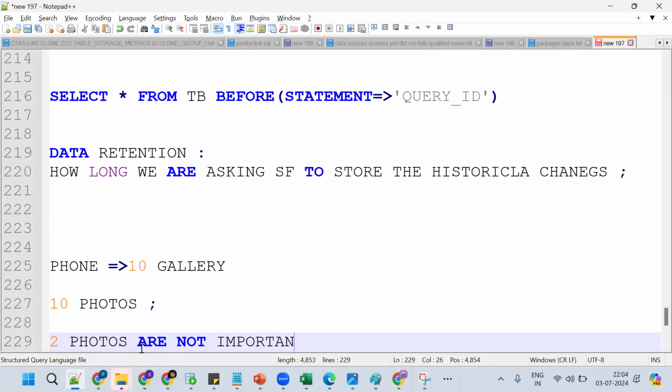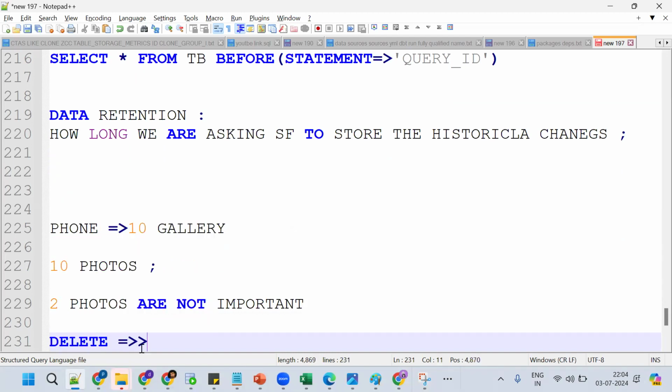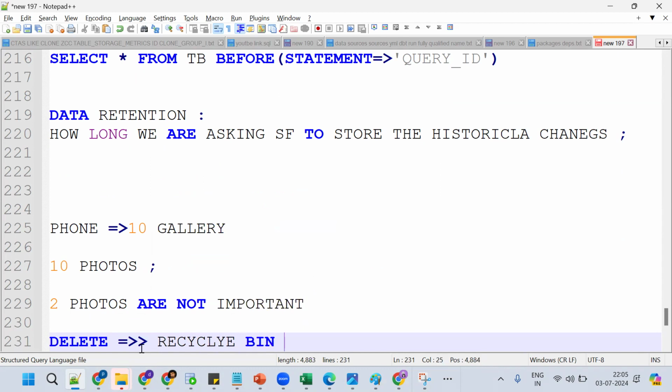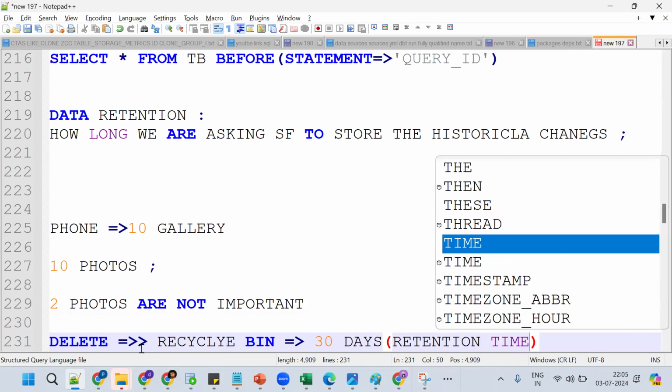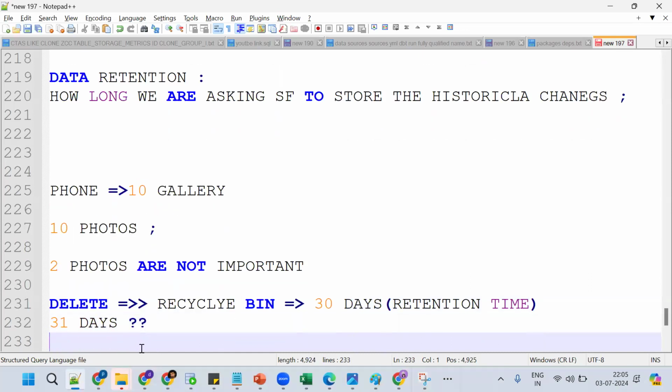I assume it's having storage issues, so I delete them. Now the data will go to the recycle bin. How long will it be there? It's 30 days. This 30 days is called retention time in Snowflake. After 31 days, can I get it back? No, the data will be removed.